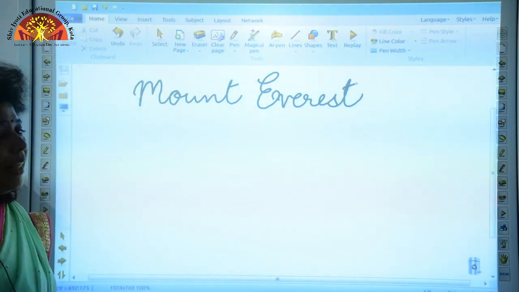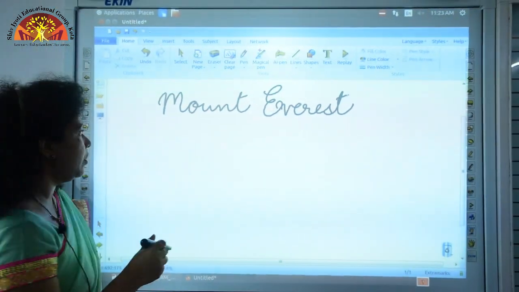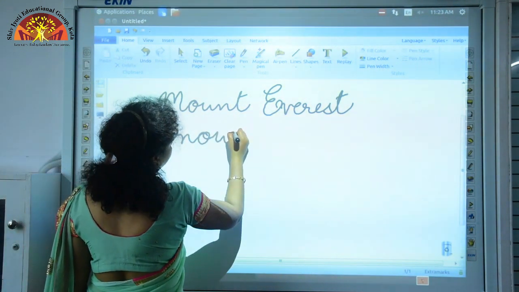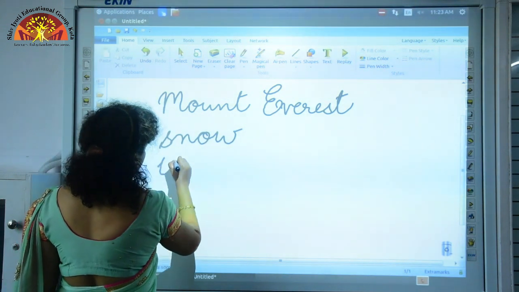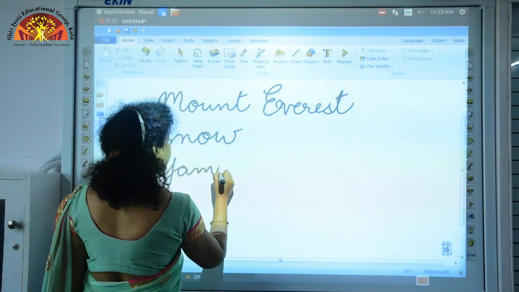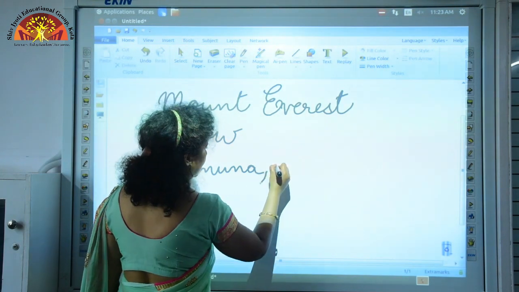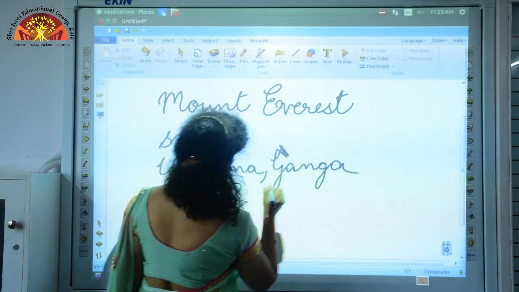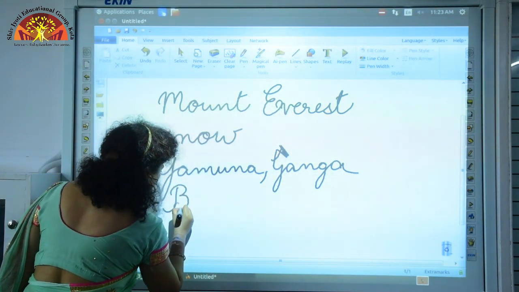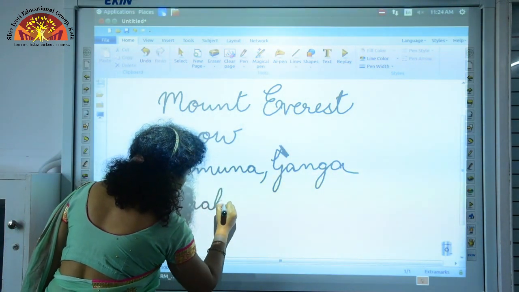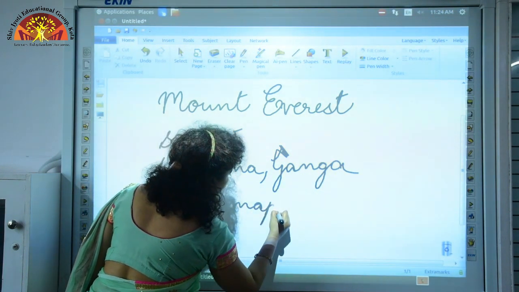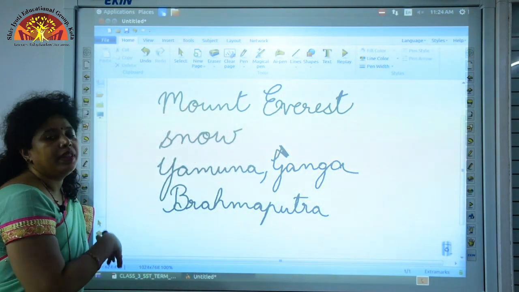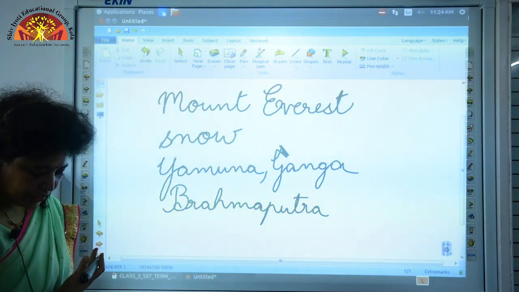Okay, and the high peaks in the Himalayan mountain range are covered with snow throughout the year, and rivers like Yamuna, Ganga and Brahmaputra, they all start from these Himalayan mountain ranges, okay.